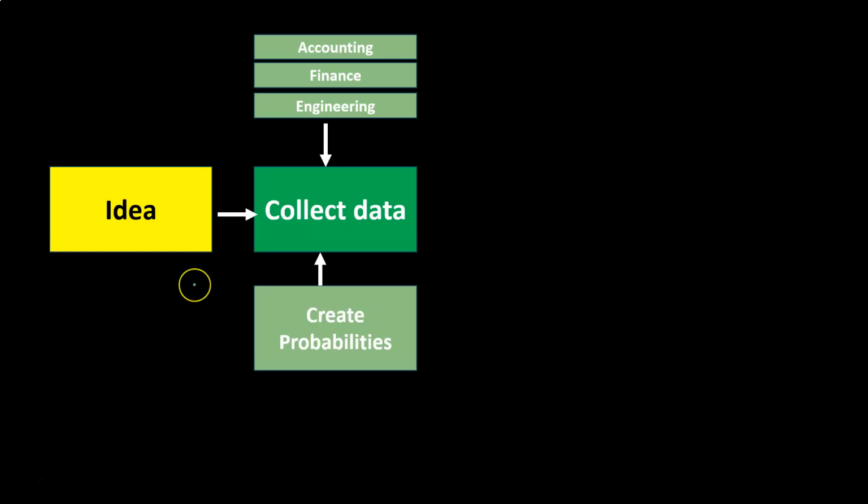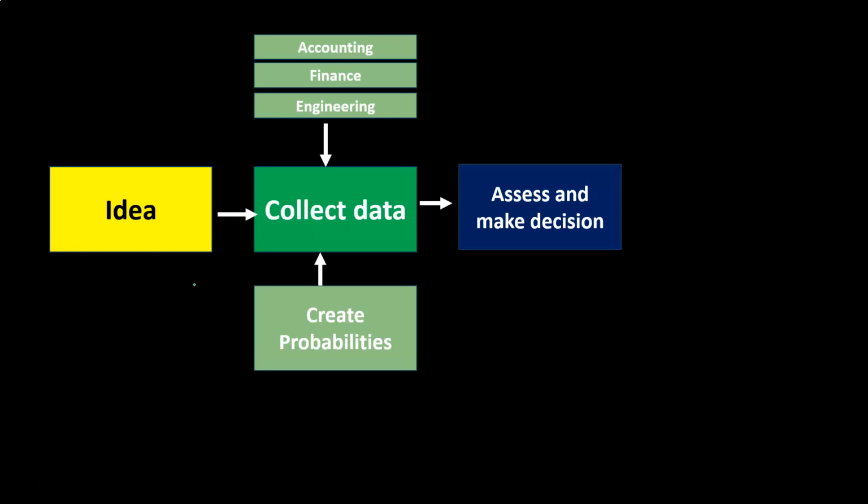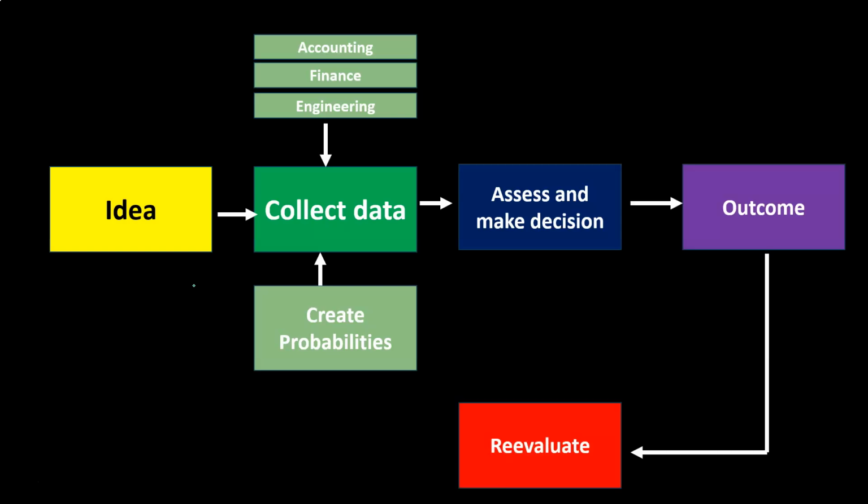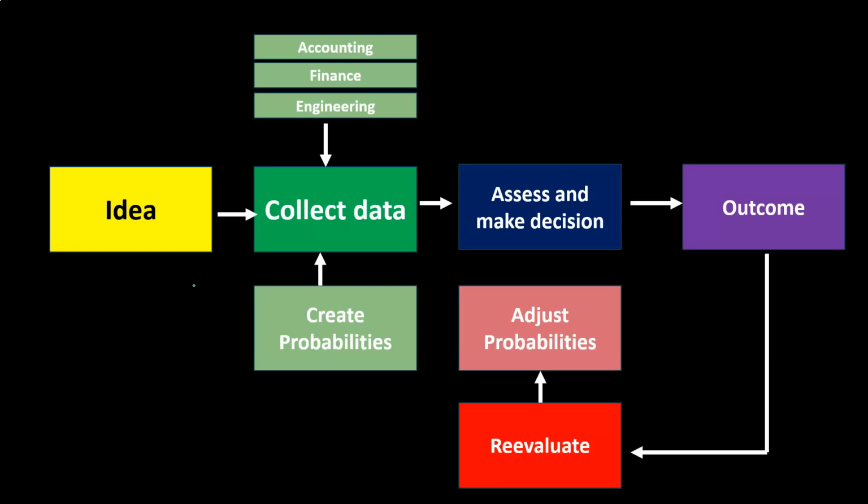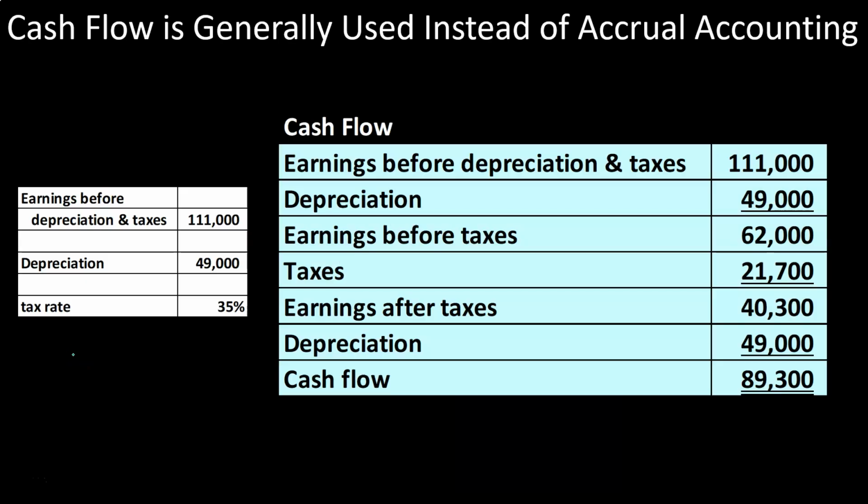And then we're going to create the probabilities of what's going to happen. Once again, we're in the future. We don't really know what's going to happen in the future. So one way we can think about future things is to assign probabilities and use a statistical type of approach in our decision-making process. Assess and make a decision, and then we're going to look at the outcome, and then we'll reevaluate and adjust probabilities as needed, and we'll have that circular fashion here to the extent that we can as we move into the future.